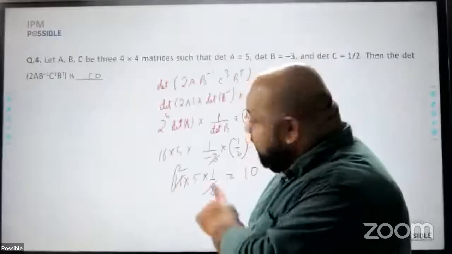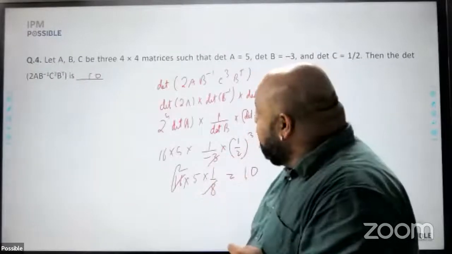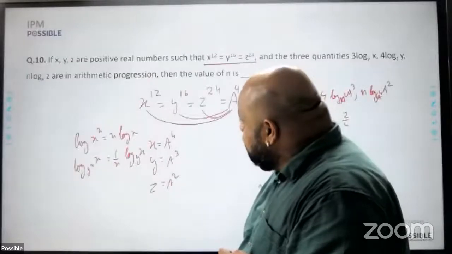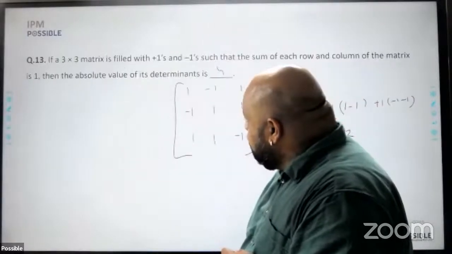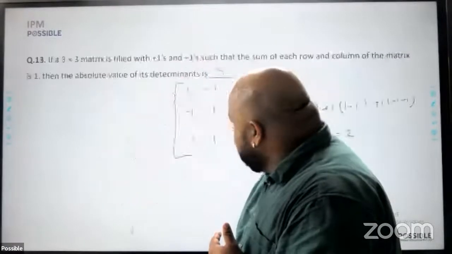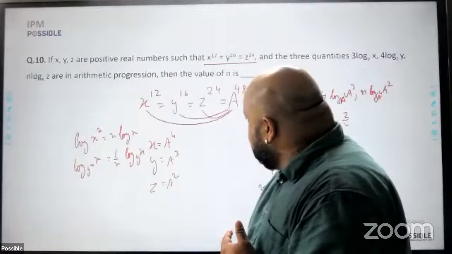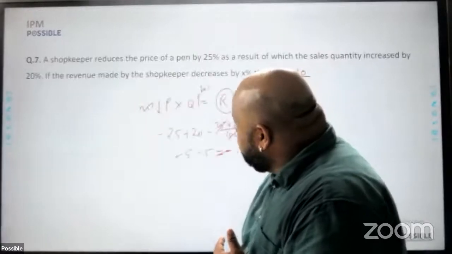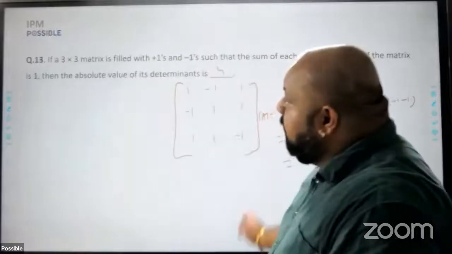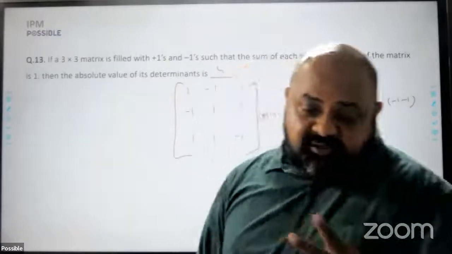One being this one, a direct application of the formula, and one being the last one that we did. Yeah, this one. So out of matrices, these are 2 questions that could have been attempted.